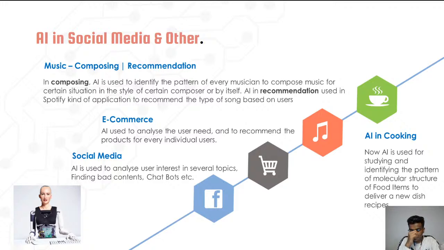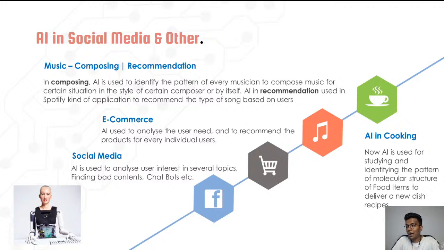Whenever you give some situation like love or sadness, it will try to compose music based on the style you have configured. It will give the notes for violinists and pianists. So it can also compose music. That is known as artificial intelligence applications in music composing and recommendation, of course, like Ghana, which automatically recommends music similar to your interest.